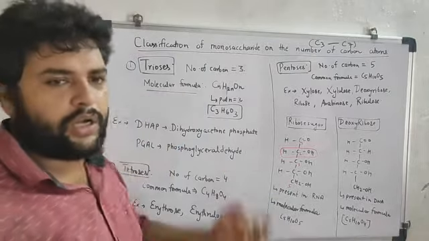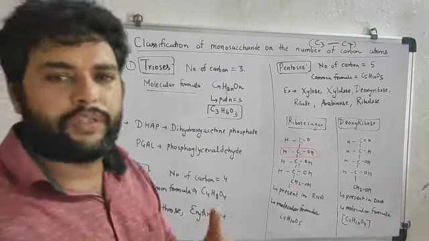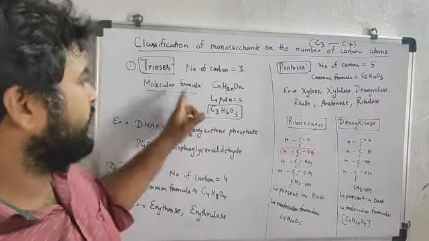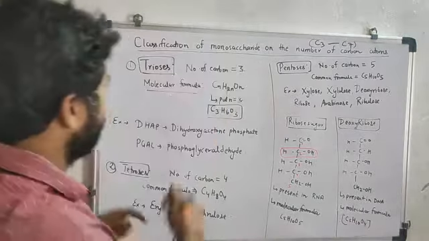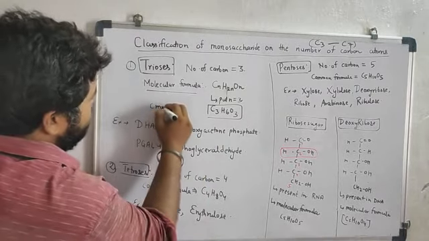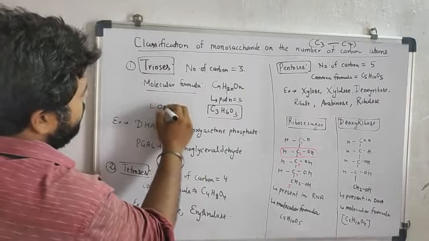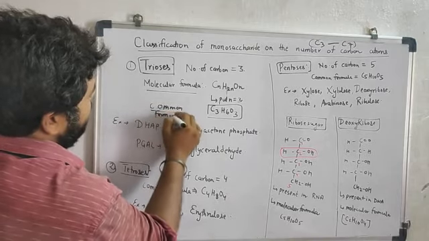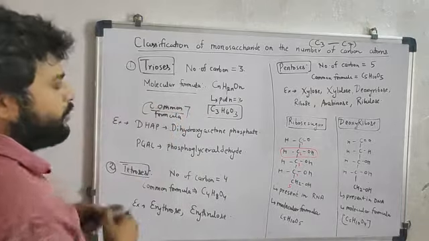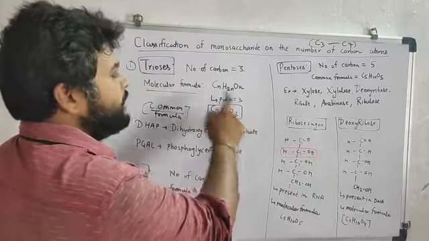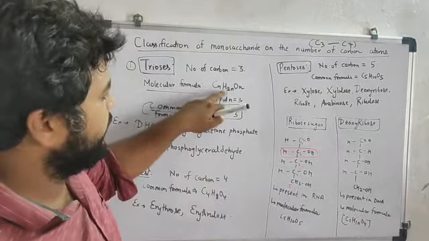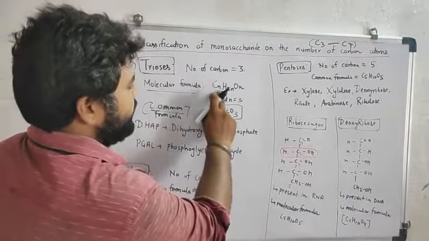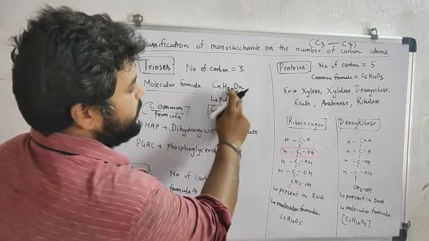According to the molecular formula CnH2nOn, we can identify the common formula for the trioses by putting n equal to 3: C3, H2 into 3 is 6, O3.